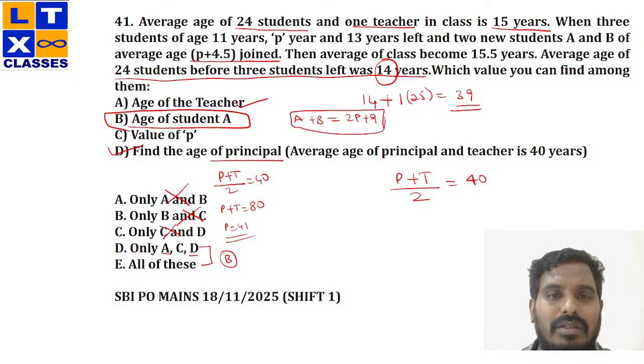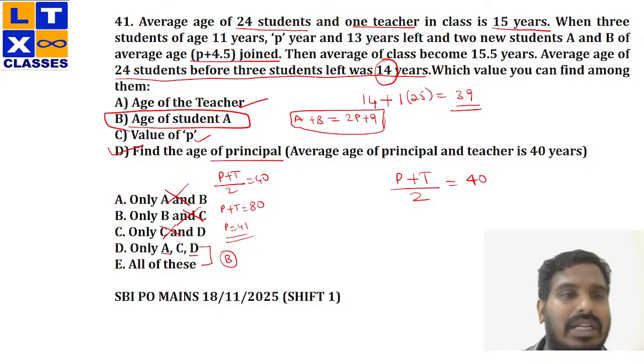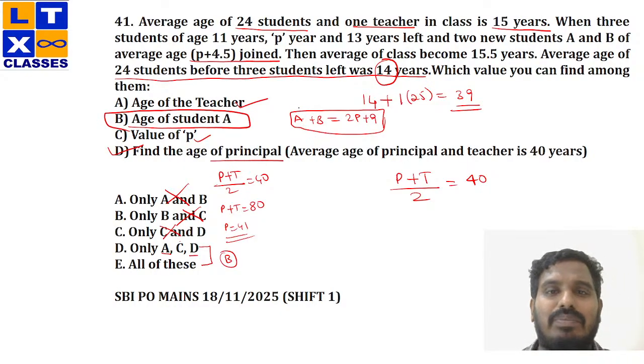Now you tell me, this P, I can get it from C, right? Already I have said you will get the value of C for sure. Why? Because C is there in both my remaining options. So definitely I will get the value of P. Now, if I substitute my value of P also, I'll be stuck with both A and B, two unknowns, right? Is there any proper data relating A or B? No, right? So I cannot find the value of A. So option D would be my answer. Option D would be my answer.